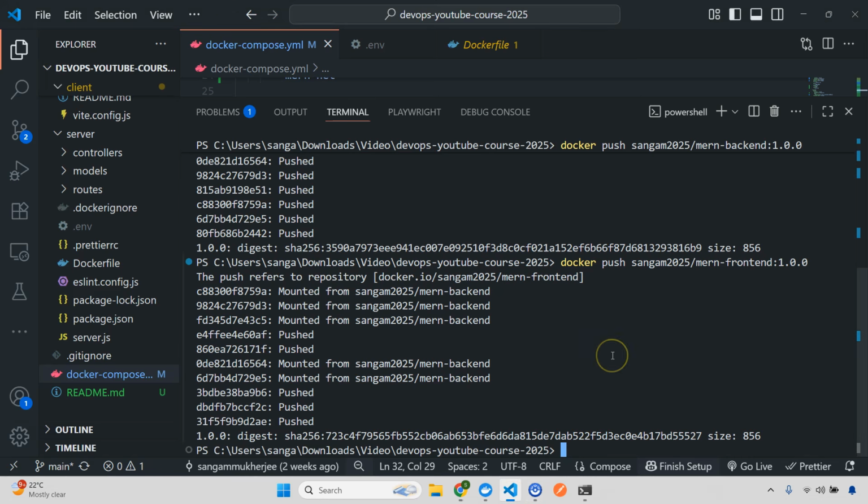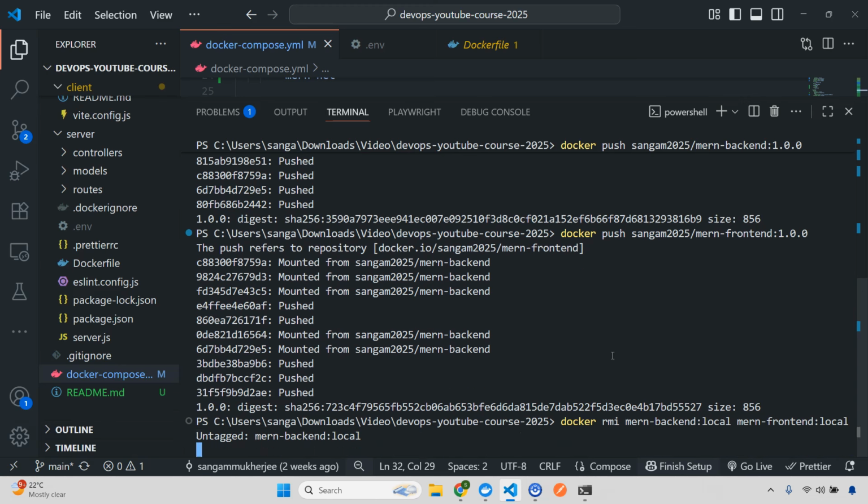Awesome. So now what I'll do is remove all the existing images. Let's delete the first local one. I'll do docker rmi mern-backend:local, then mern-frontend:local.